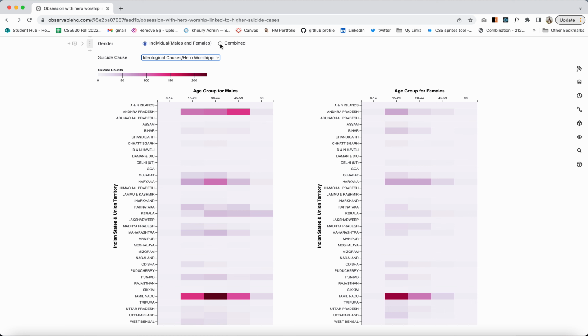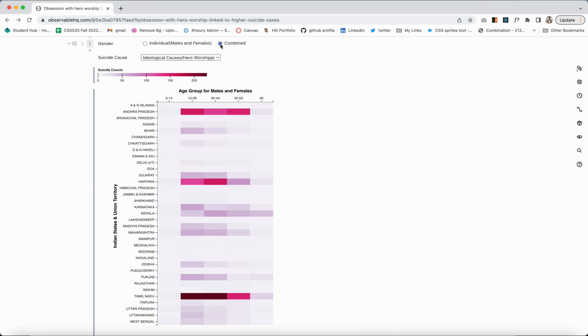And also we can view this heat map combining both the data. So we can see here that for Tamil Nadu state, for the age group of 15 to 44, we have a high count of suicide cases as compared to other states in India. That's one of my insights.